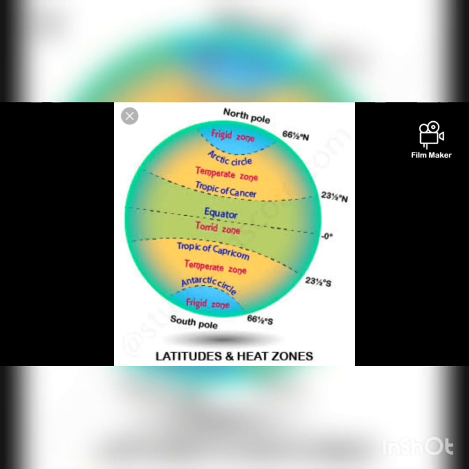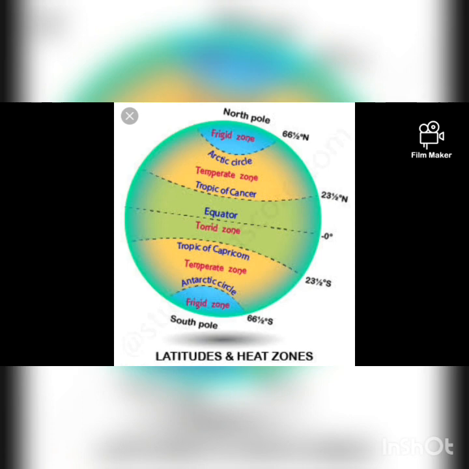At the North Pole, for 6 months it receives sunrise, and for another 6 months it does not receive sunrise. So for 6 months it experiences night, and for another 6 months it experiences daytime. So there are 3 heat zones present on our earth. One is the torrid zone or tropical region, another is the temperate zone.